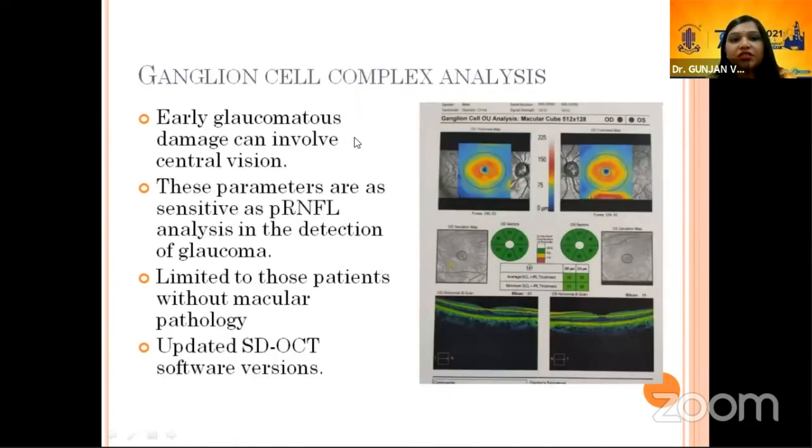Nowadays, various studies have suggested that early glaucomatous damage can involve central vision. So here we analyze the ganglion cell layer and inner plexiform layer. They are as sensitive as retinal nerve fiber analysis in detecting early glaucoma. Here the red part represents the normal ganglion cell thickness, and anything hotter color represents normal thickness. In here, yellow represents the normal thickness. But this analysis has limitations because in patients with macular pathology and any vitreoretinal traction, these reports are not reliable, and only updated versions have these analysis complexes.